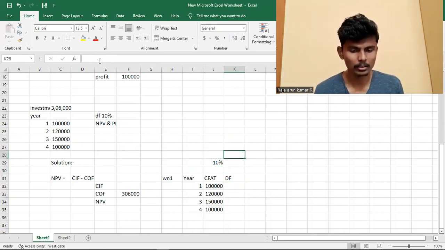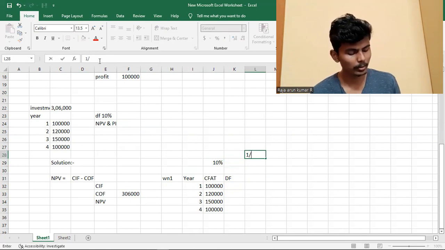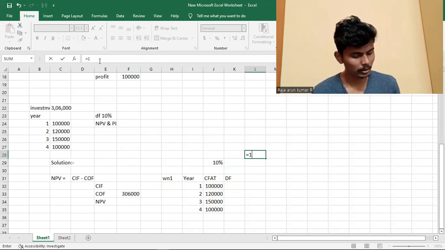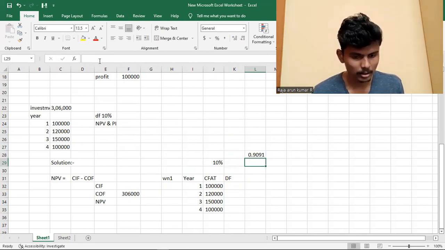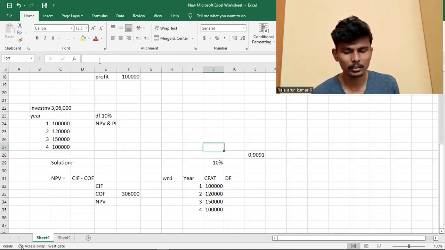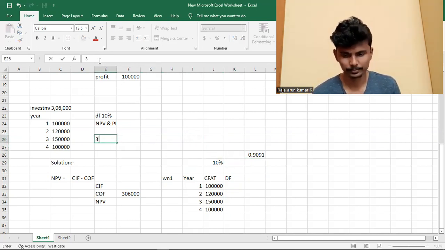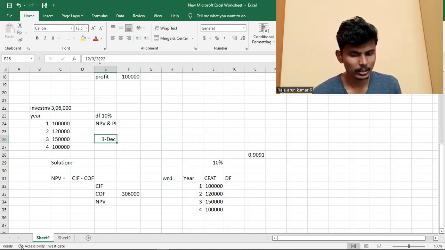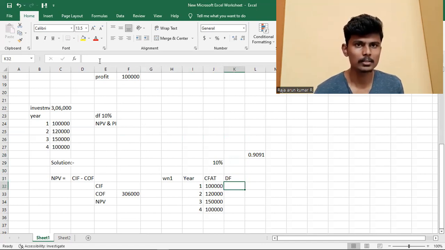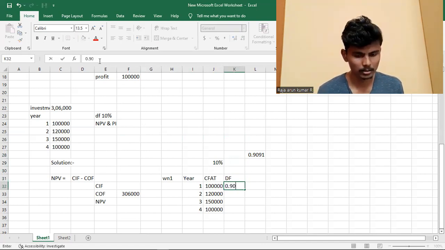I already found out what is 1 divided by 1.1, equal to 0.909. In the question they take only 3 decimals, so we take 0.909.